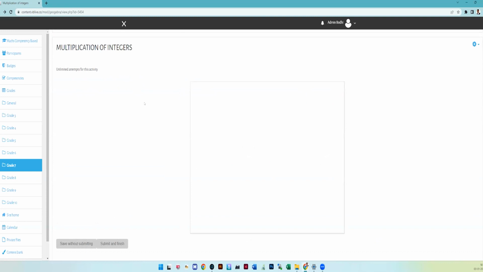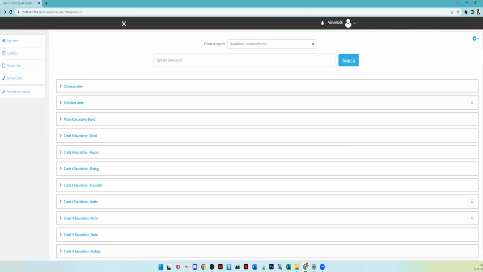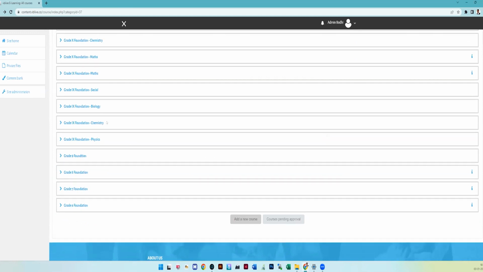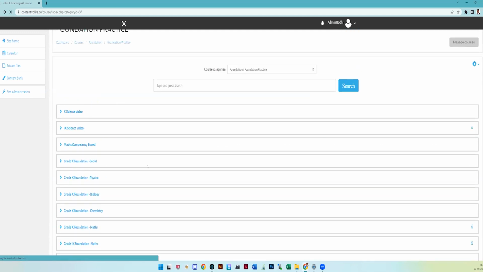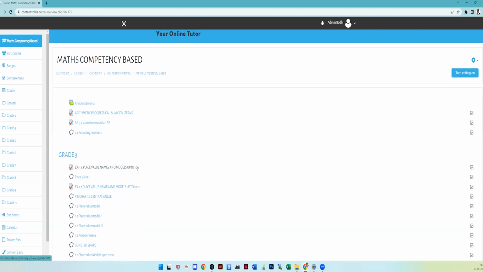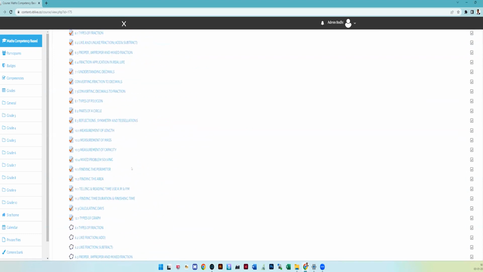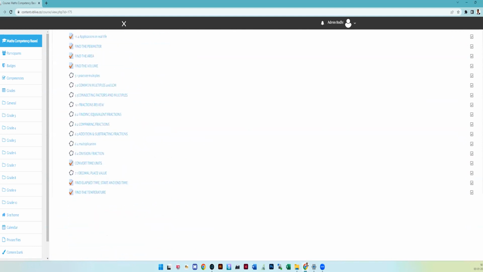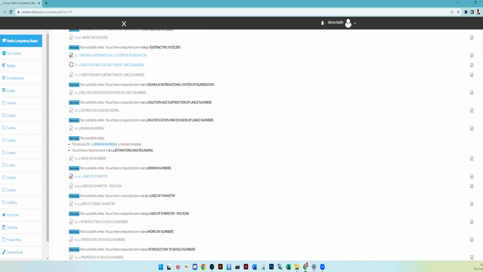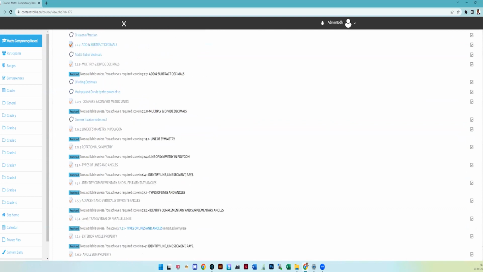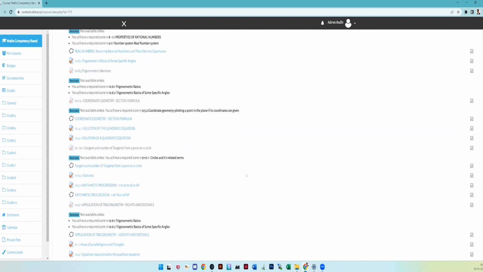So in the playway method, they can learn more and more numbers so that they will understand the concept very well. It is not only for 6th standard or 7th standard students. For all standard students, we have given this math competency. You can go to any grade: class 3, class 4, class 5, class 6, class 7, class 8, class 9, class 10. All the classes are on a single page. So if you are not understanding any concept or are finding difficulties, you can make use of this platform and learn mathematics. This will be a very easy way to understand mathematics and build thorough concepts so that you will score more and more marks.